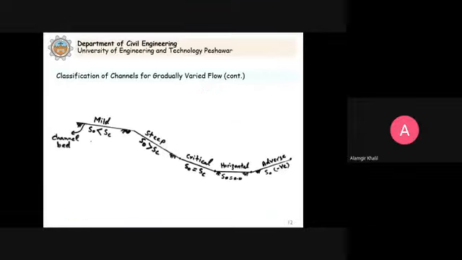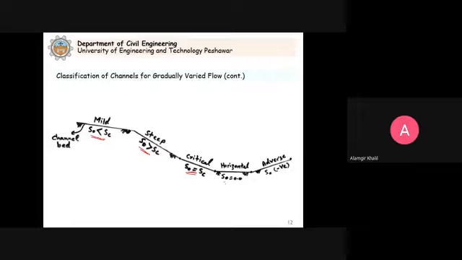Now you see that we already know that for mild slope, S naught is less than SC. When we have steep slope, S naught is greater than SC, where SC is the critical slope. When we have critical slope, you can see here S naught is equal to SC.